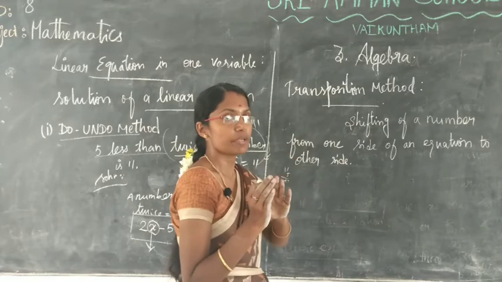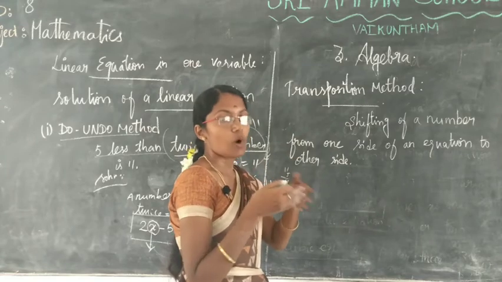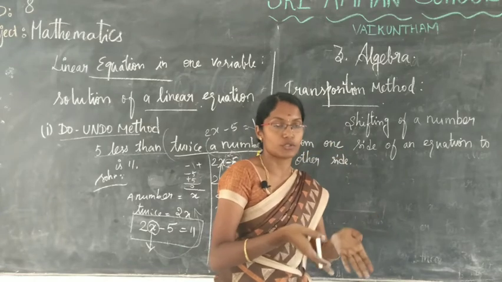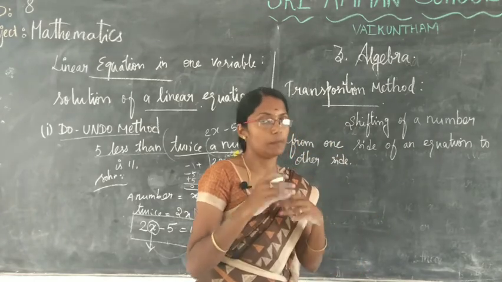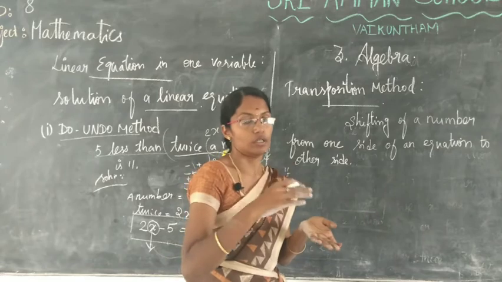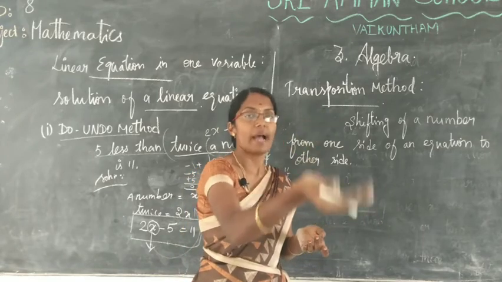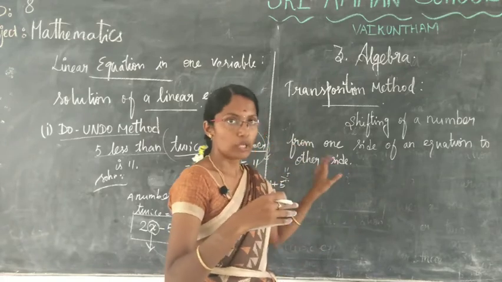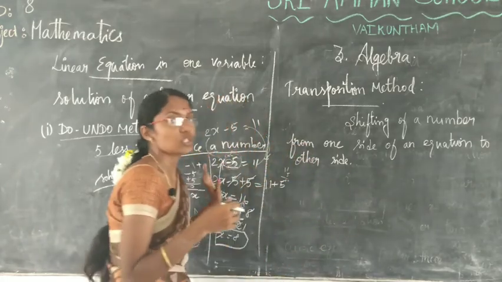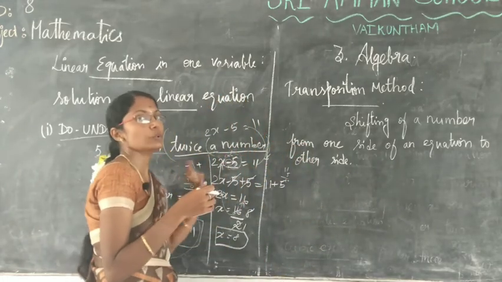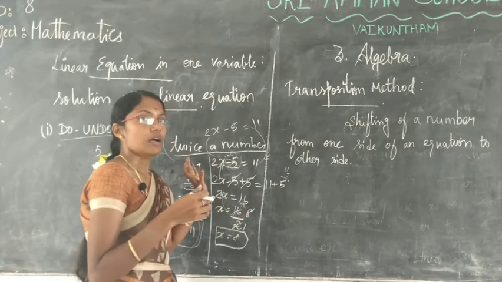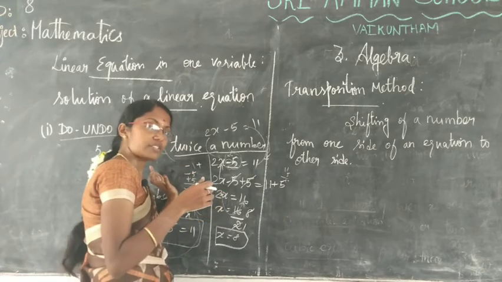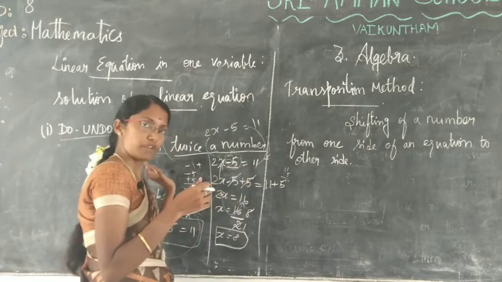Position means, if you and your friend are sitting on the first bench and your teacher asks you to sit on the back bench, you are changing position. Likewise, here a number changes its position from the left hand side to the right hand side or from the right hand side to the left hand side.